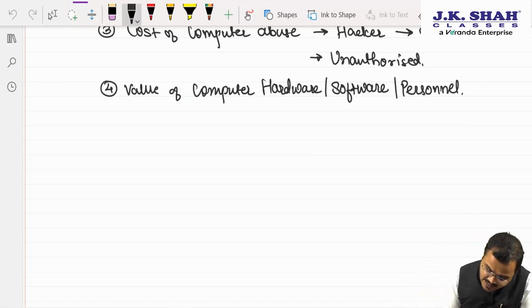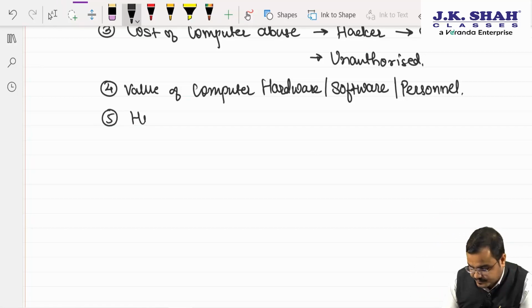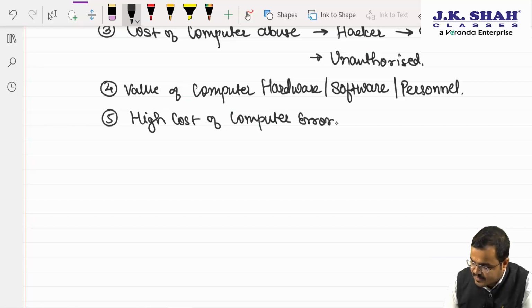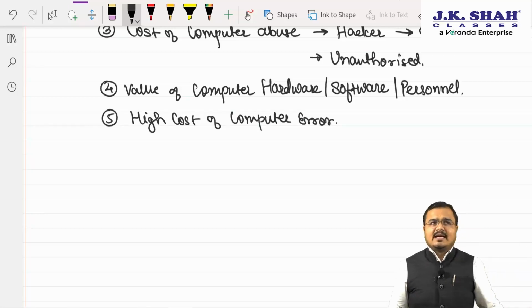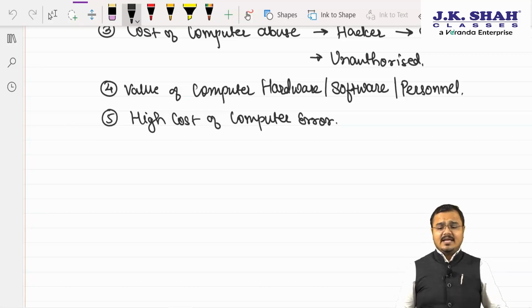Number 5, chartered, high cost of computer errors. See this, chartered, there are many cases where even a small mistake is not at all acceptable.